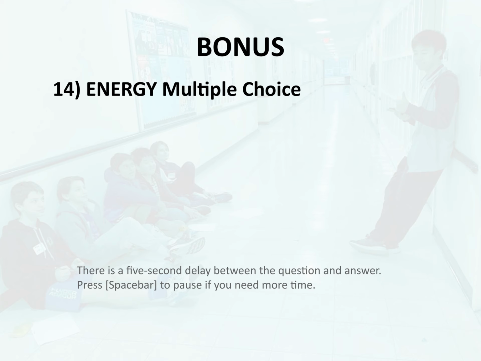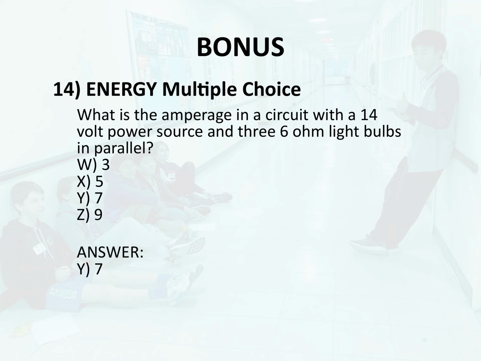Bonus 14. Energy multiple choice. What is the amperage in a circuit with a 14-volt power source and 3 6-ohm light bulbs in parallel? W. 3. X. 5. Y. 7. Z. 9. Answer. Y. 7.